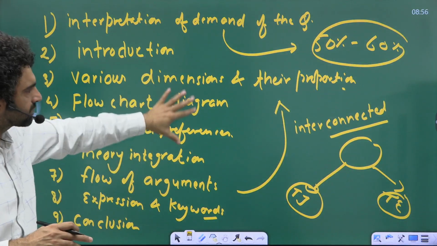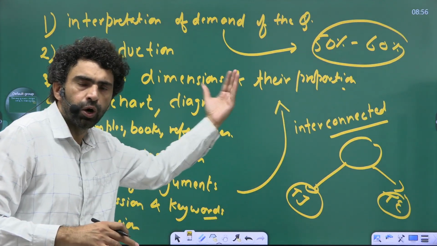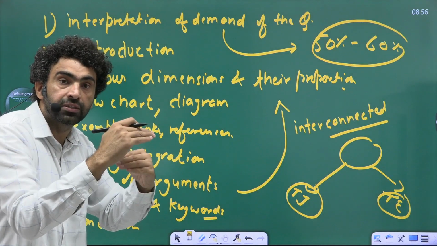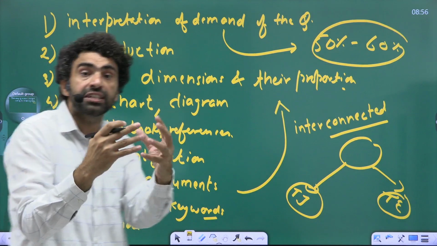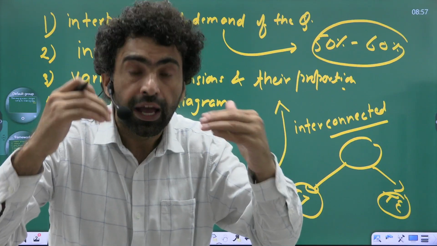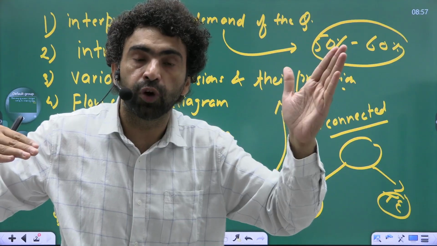When you are exploring various dimensions, there should be a proper flow of those arguments. There should not be any kind of disjointed arguments. This is what is required from you. This is what the examiner is expecting from you, that you have clarity of thought and you can bring that in a logical format.